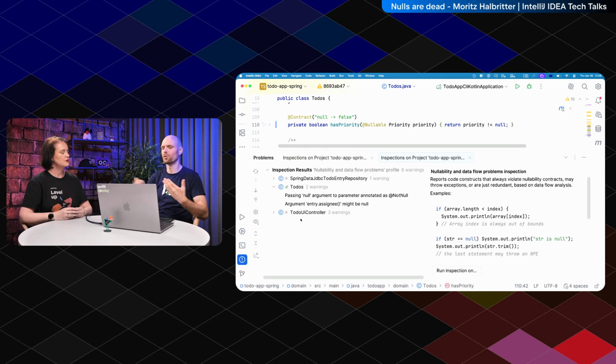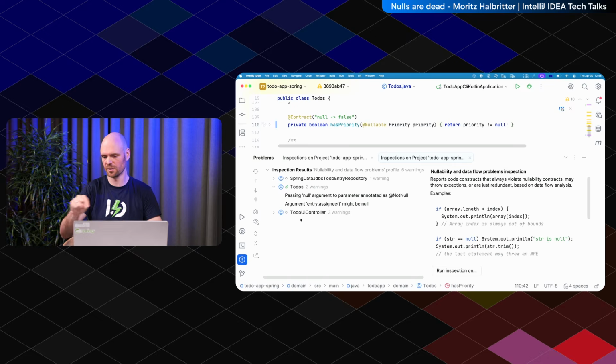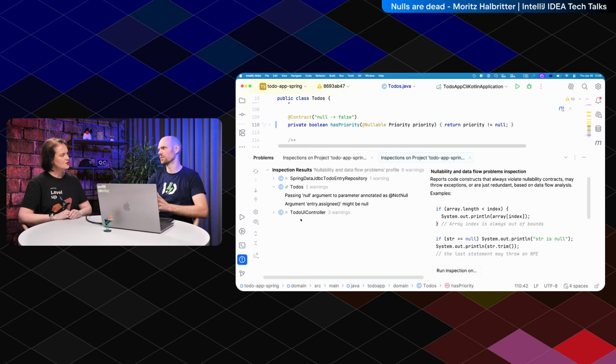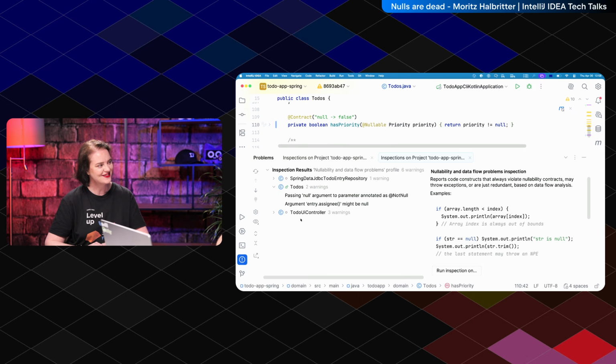Yes. And then you have to, of course, first find out: is this null a bug or is this a real use case? If it's a real use case, you have to annotate it with @Nullable and then go from there. And essentially it's fixing, compiling stuff, fixing, compiling stuff. And have you had any use cases where you didn't know that people were using it with null, or are you always able to figure out whether there is a valid use case for null?